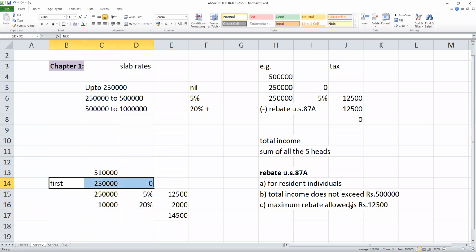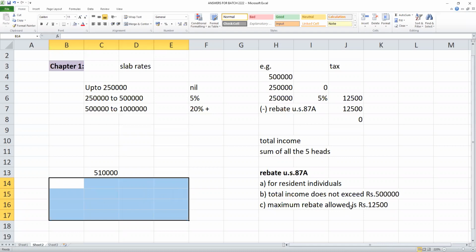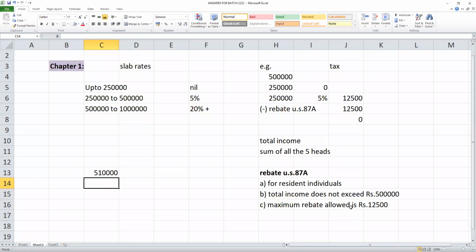But normally I don't calculate like this. The correct procedure is: what is your tax on 5 lakhs? On 5 lakhs, it is 12,500. You have to remember that. On 5 lakhs, 2.5 lakhs nil, 5 minus 2.5 balance at 5% is 12,500. So those who have an income of 5 lakhs pay 12,500 tax.